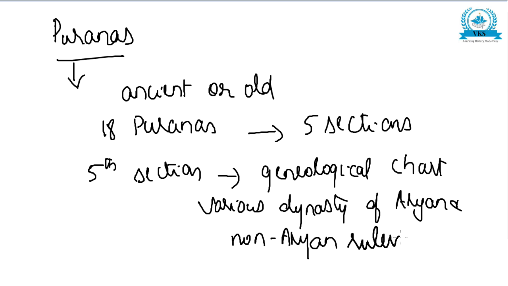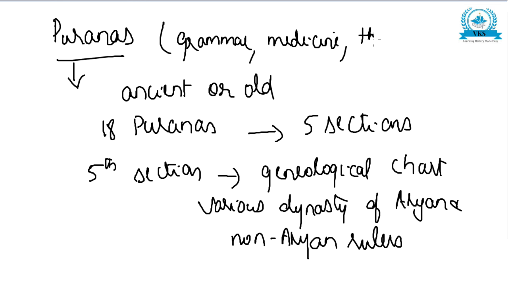Okay, and the Puranas include diverse topics. There are different topics included in the Puranas, such as grammar, medicine, theology, etc. So these are the points about Puranas. They are an important source. The word Purana means ancient or old. There are 18 Puranas.